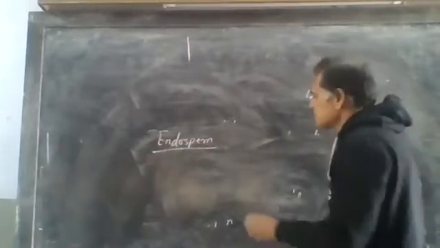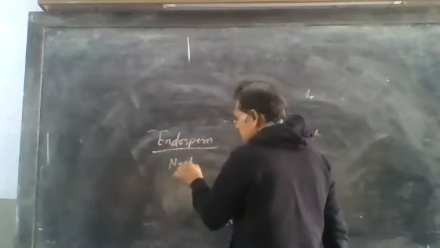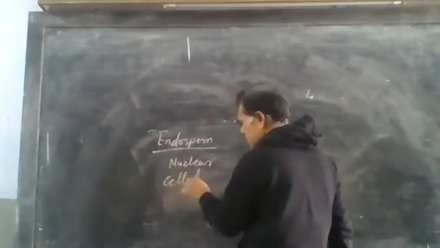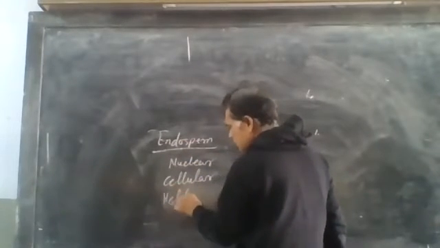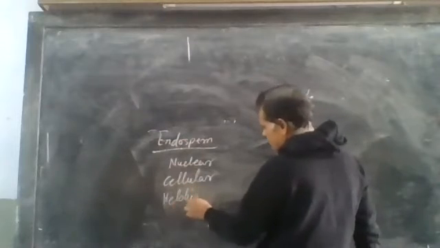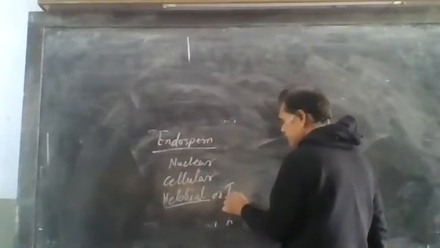Endosperm is of 3 types. The first is nuclear, the second is cellular, and the third is helobial, or we can say intermediate.